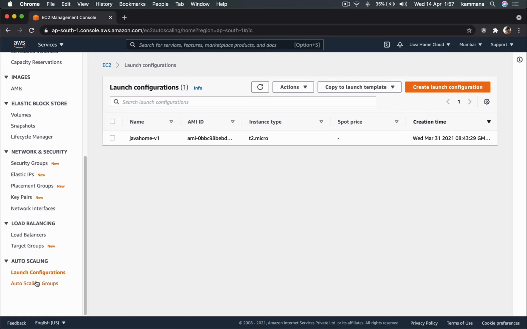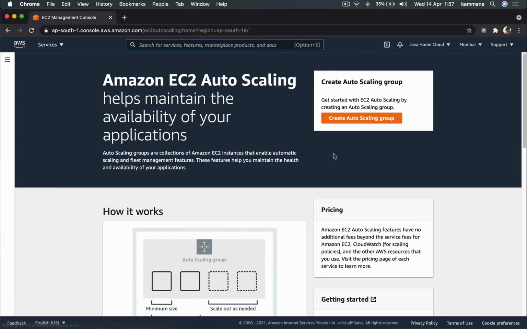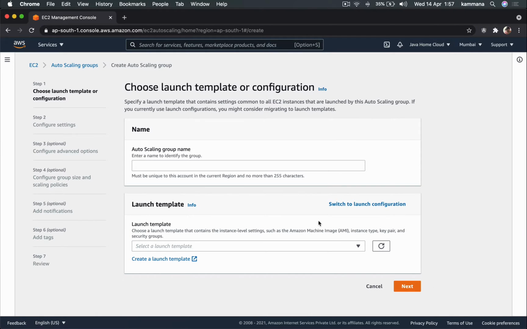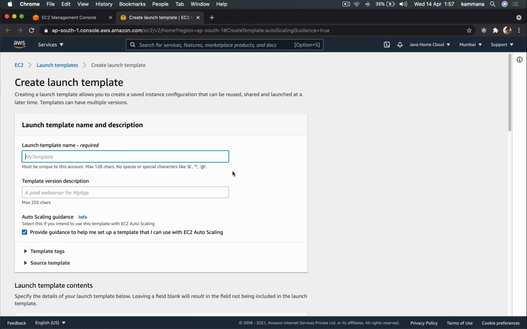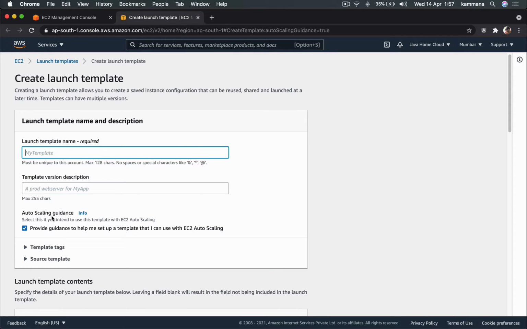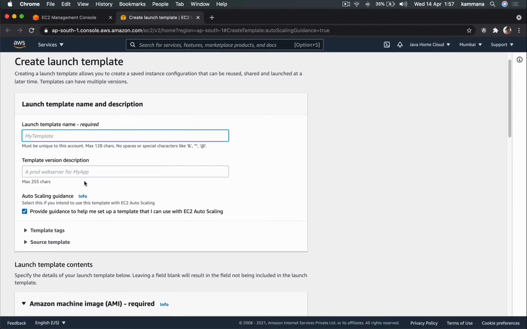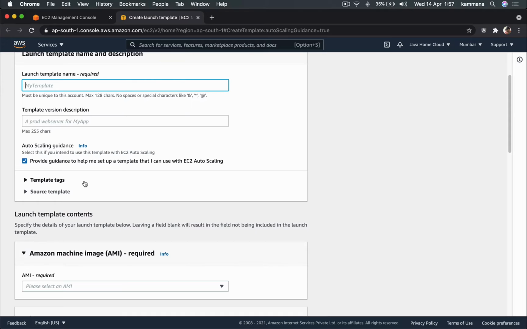So while configuring an auto scaling group, create auto scaling group. You have options to create a launch template. If you do that, launch template takes more inputs. Number one, it can maintain multiple versions. Fine. In launch template, we have options to choose on-demand instances plus spot instances, both, which is not available in launch configuration.